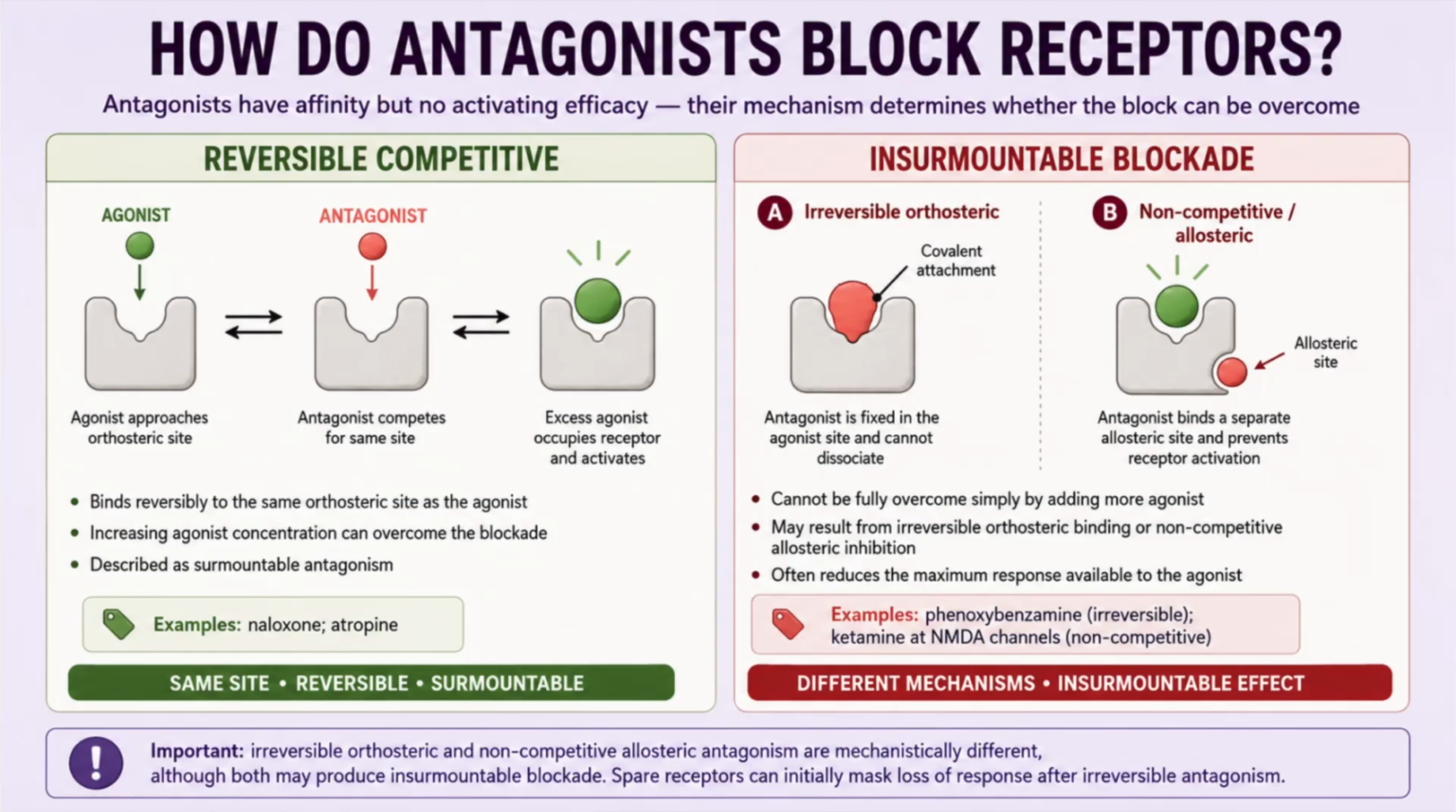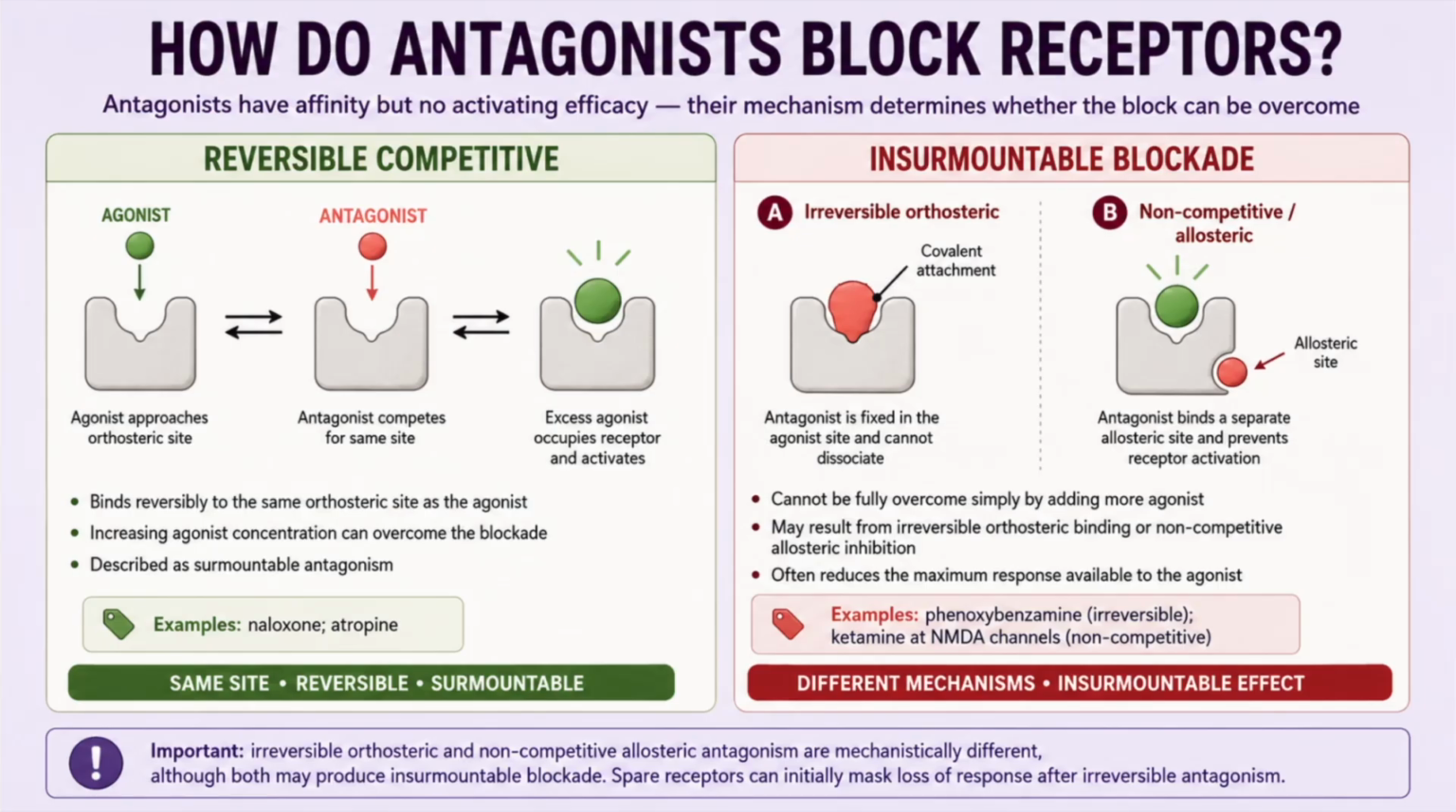On the left, we have reversible competitive antagonism. Here, the agonist and antagonist compete for the same orthosteric binding site. Because antagonist binding is reversible, increasing the agonist concentration increases the probability that the agonist will occupy the receptor. The antagonist can therefore be outcompeted. This is called surmountable antagonism.